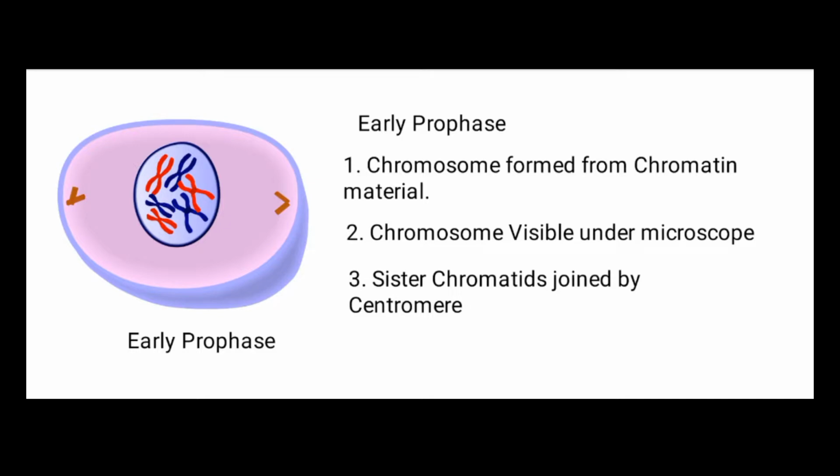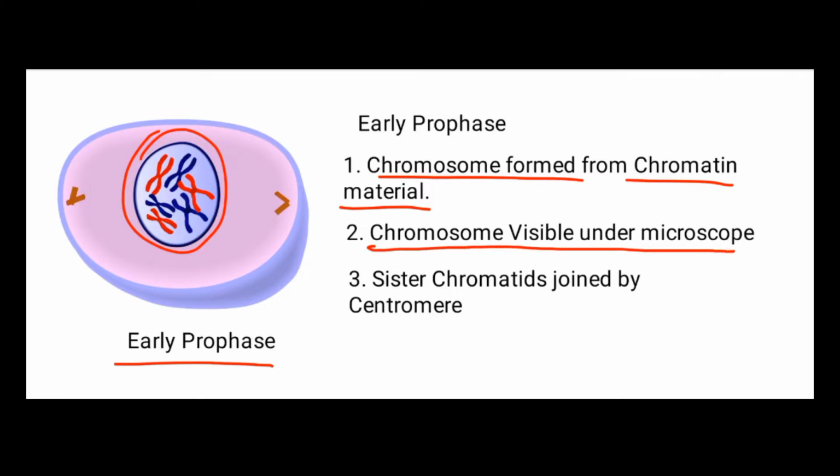In this early prophase diagram, you can see that 6 chromosomes are there, and these 6 chromosomes are formed from the chromatin material, or we can say chromatin fiber. And in the early prophase these chromosomes are visible under the microscope, and particularly in the compound microscope we can observe these chromosomes.